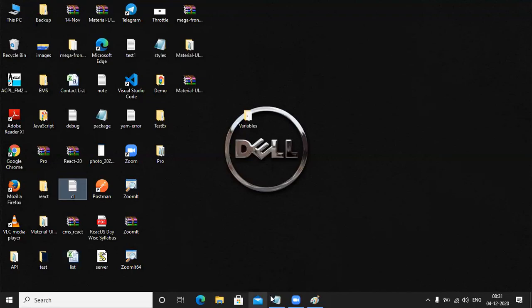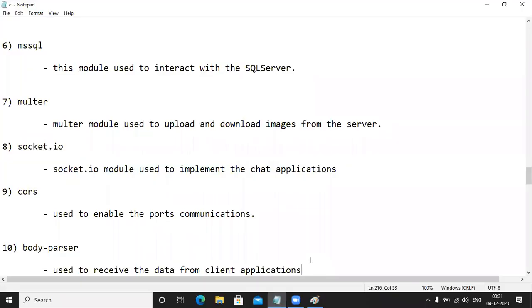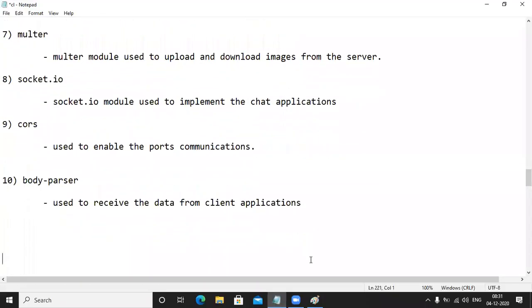Next one, guys. You know the authentication system, the token based authentication system. Do you people know the token based authentication system? Yes, you people know the token based authentication system. How to build the authentication? If you wanted to build the authentication, we need to go for the JWT, the JWT module.